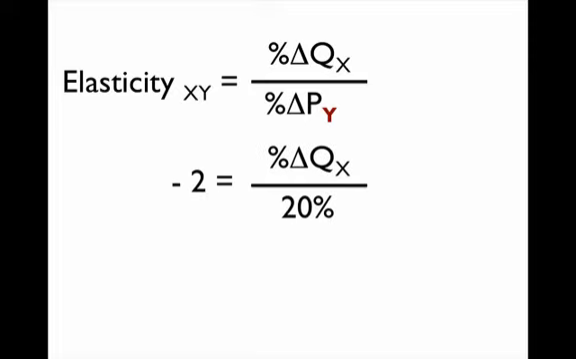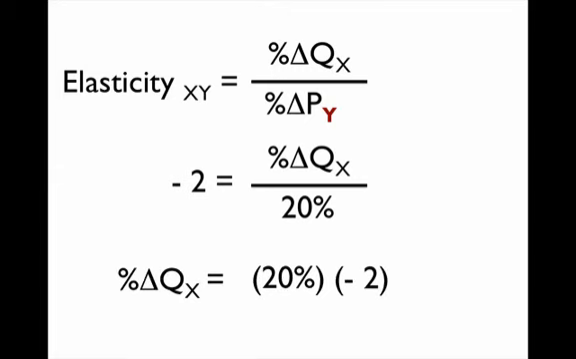We know two things in this equation, the elasticity and the change in price. We're just going to multiply the two to get the percentage change in quantity. The percentage change in quantity is 40%. So the answer to the question before was a reduction in quantity of 40%.